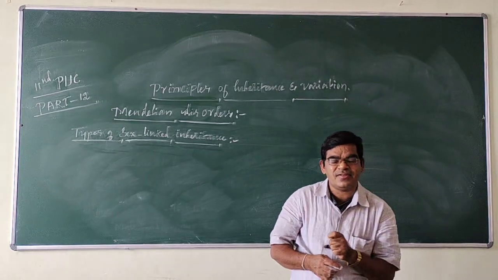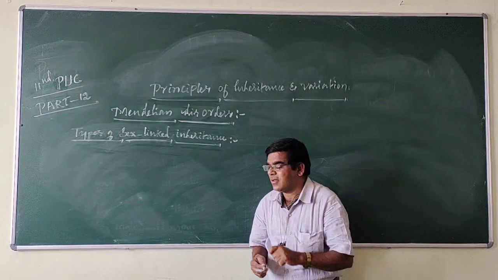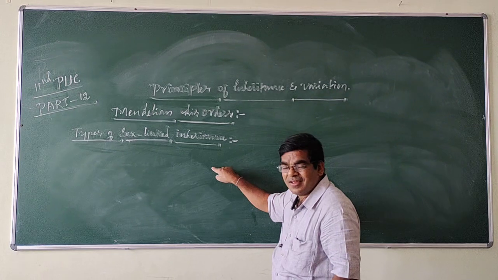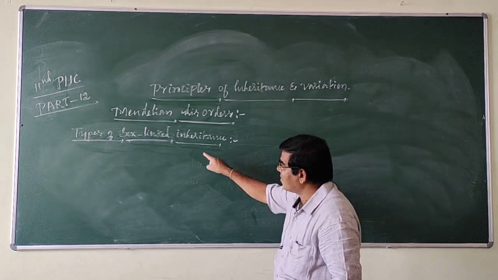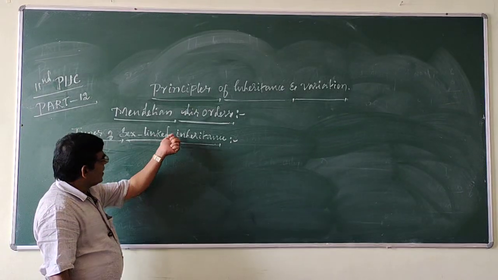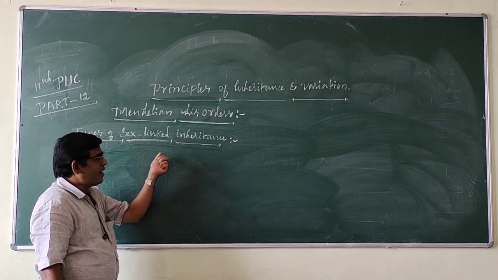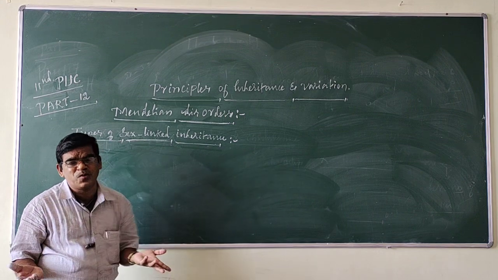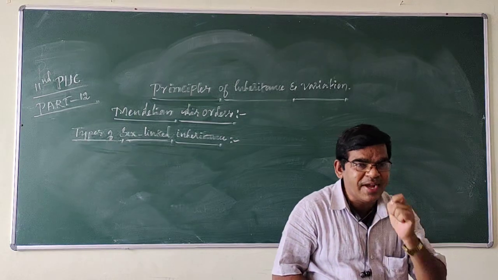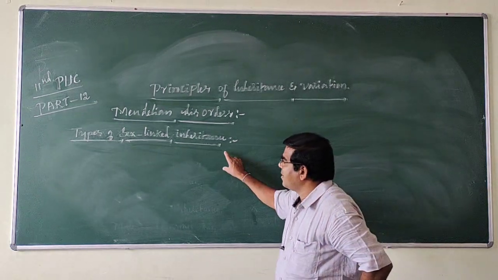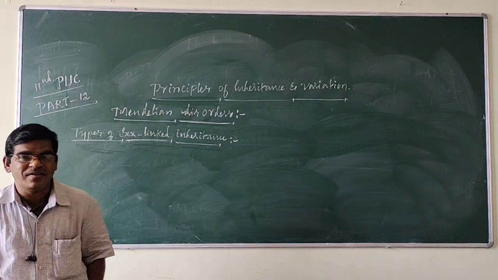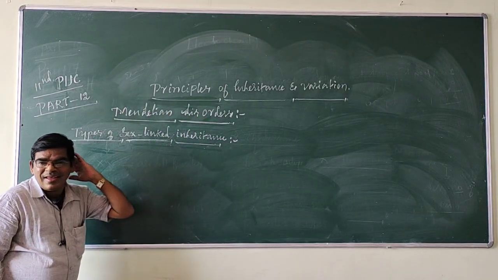The somatic characters controlled by the genes present on the sex chromosome are called sex-linked characters, and the inheritance is called sex-linked inheritance. Means somatic or body characters are controlled by sex chromosomes. That's why they are called sex-linked inheritance.